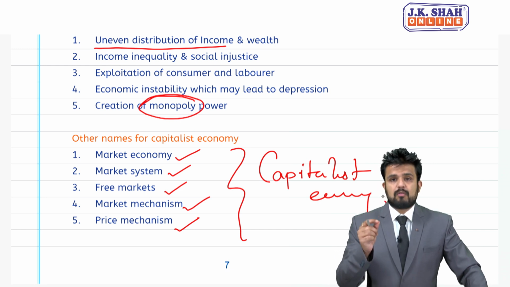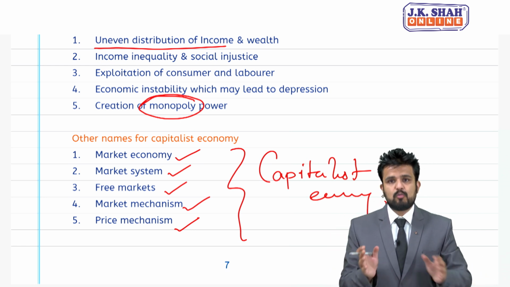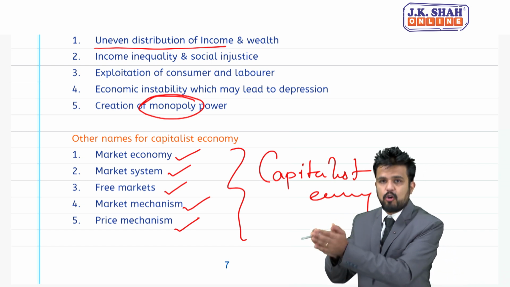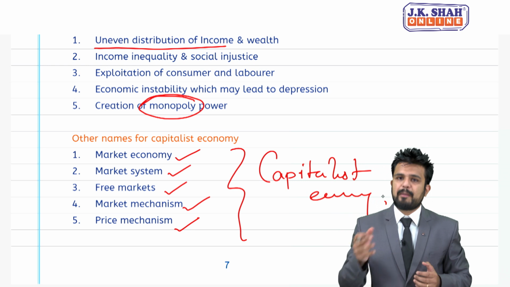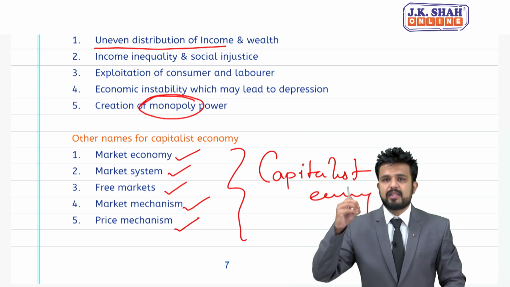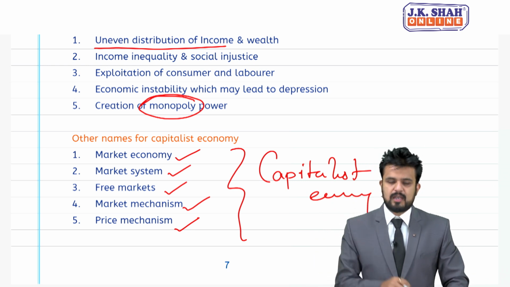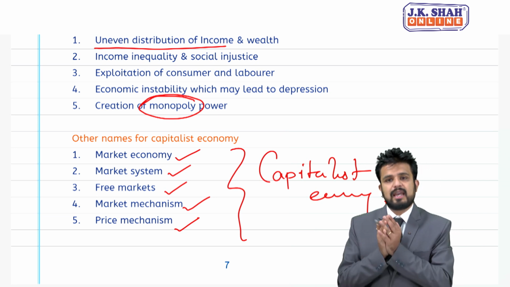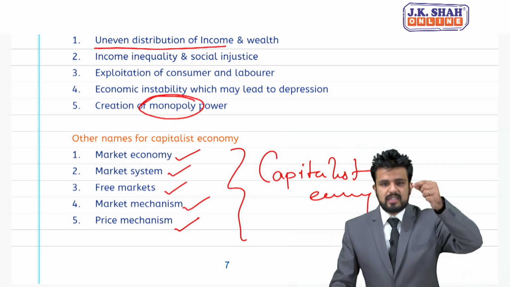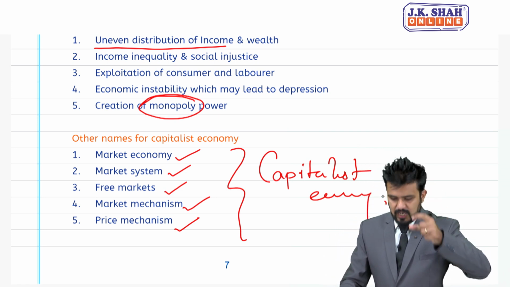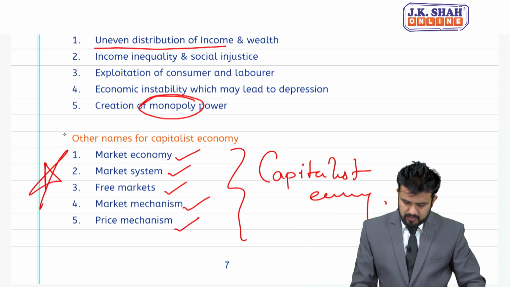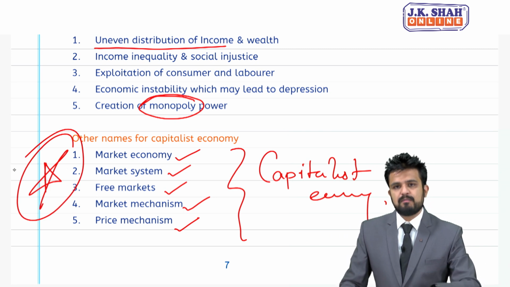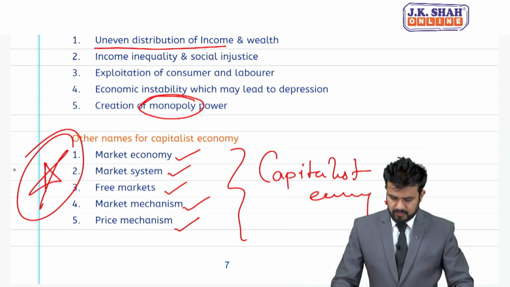So while solving MCQs, you may come across these words, like in free market economy. Students, they are talking about capitalist economy. In market system, in market mechanism, in market economy, all mean capitalist economy. So these 5 points which I have shown here are nothing but different names given to capitalism.